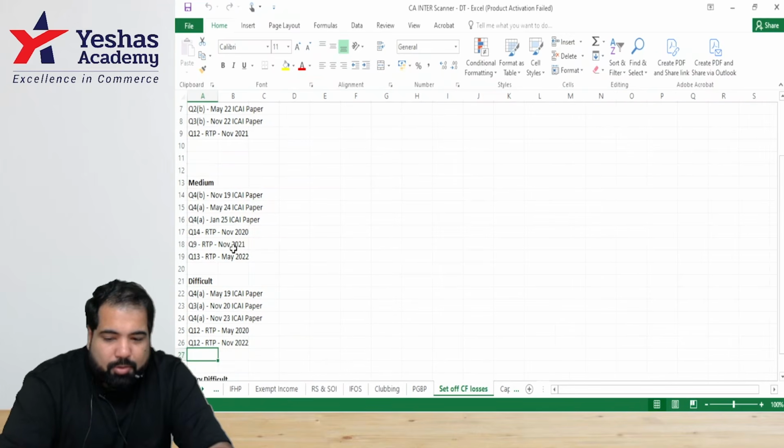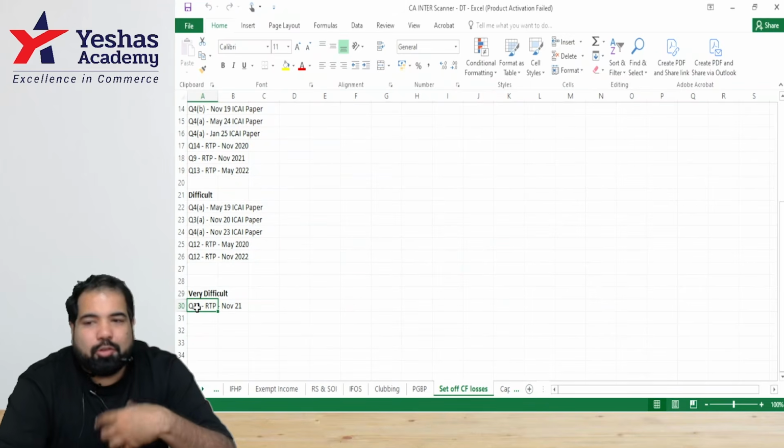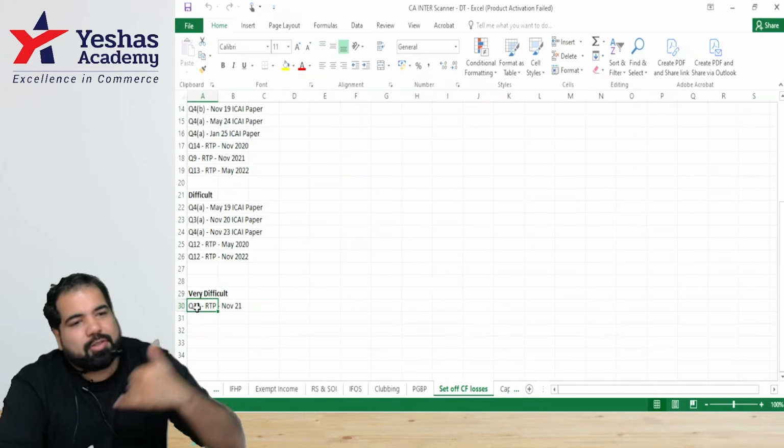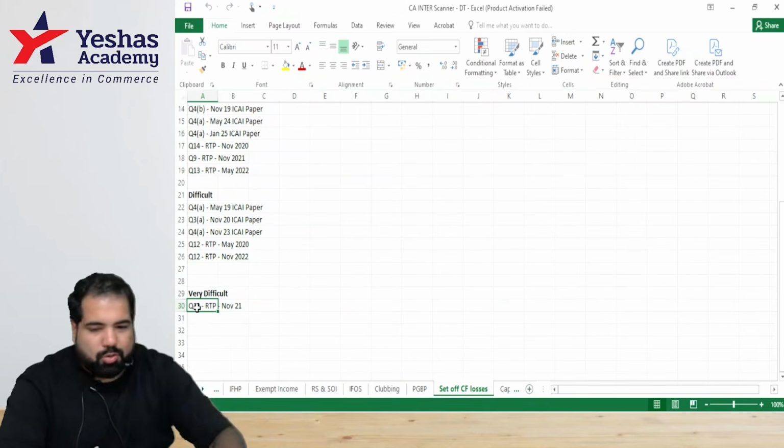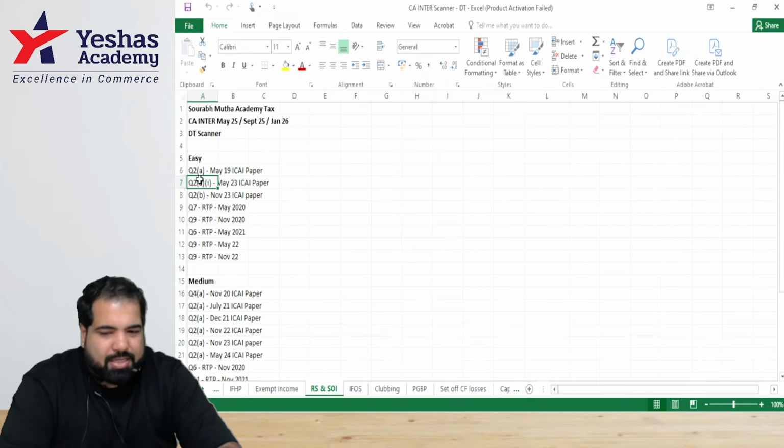In fact, there are some chapters which are very difficult also. So I've categorized them in a manner that suits what you feel like. If you feel very confident about a chapter, go straight to difficult and very difficult. So you can target it like that, and this is how we will run it through. We will start with the easy sum so that you get an idea.